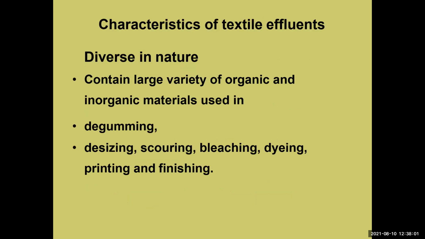Okay, and then now the characteristics of the textile effluent. It is diverse in nature and contains a large variety of organic and inorganic materials used. I discussed degumming in the previous class.